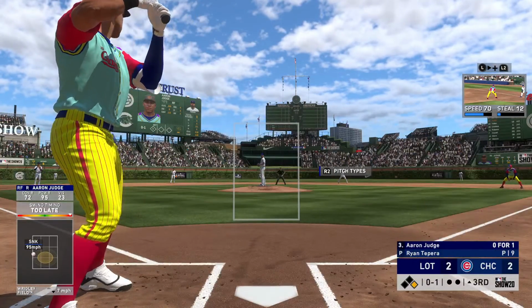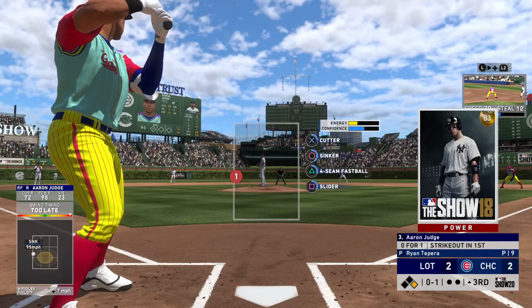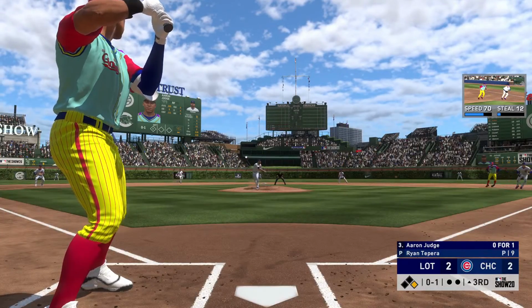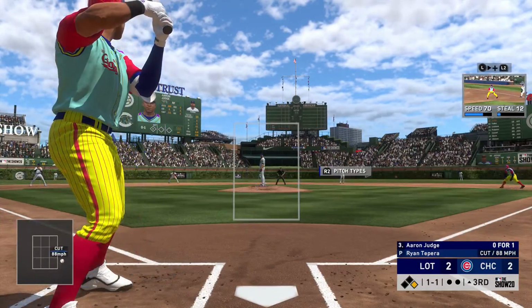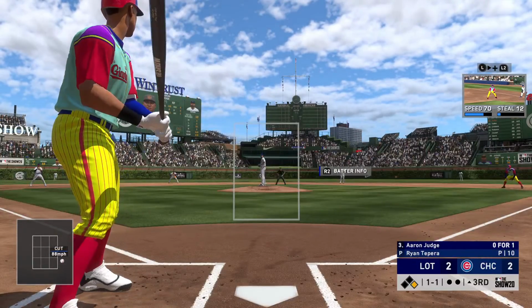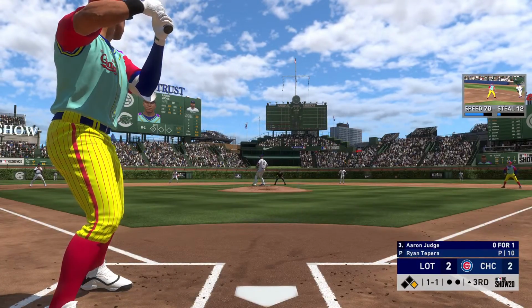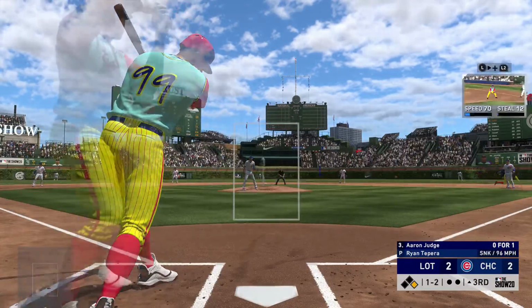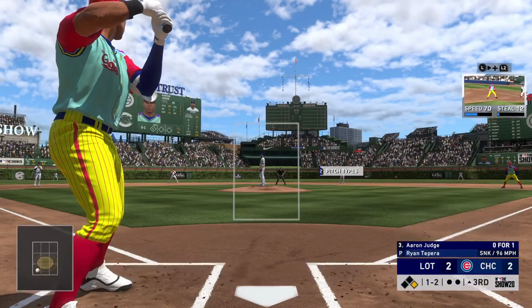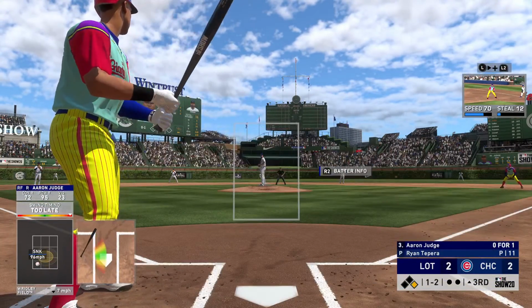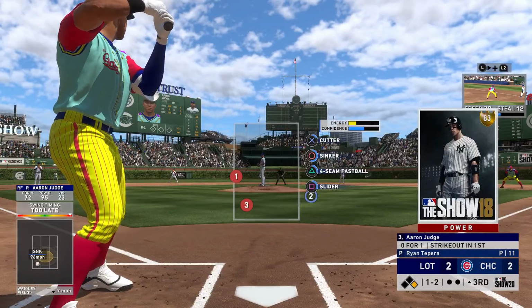It's 0-1. Ball one. You know he's probably cheating on that inside pitch after he got jammed earlier. If you're on the mound right now, you want to try to hit that outside corner, and there's a pretty good chance you'll get him to roll over something. And it's a ball and 2 strikes now to Aaron Judge.